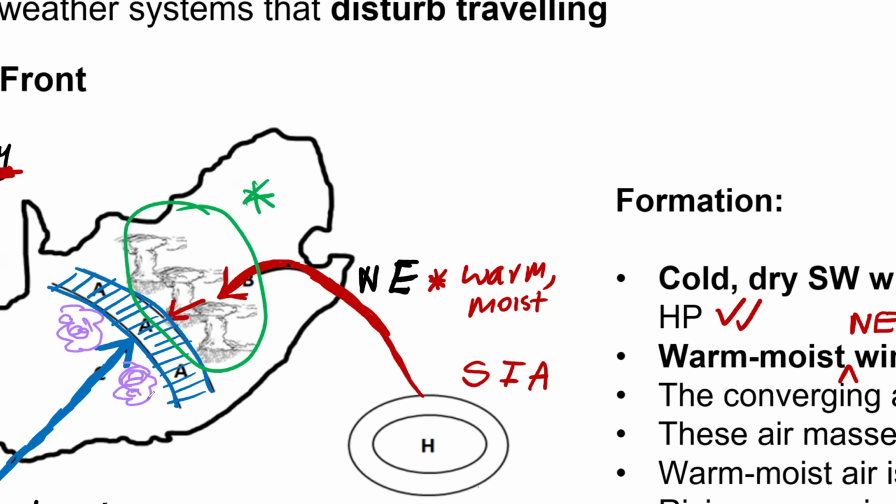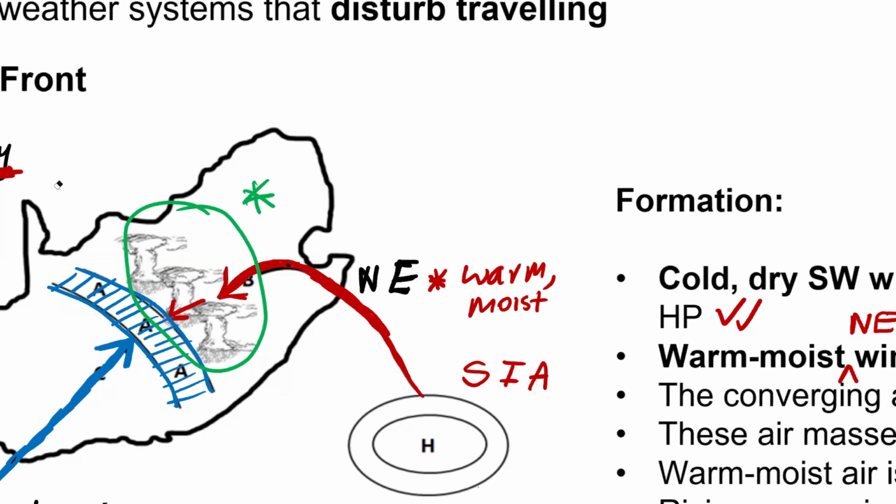Because the air that is coming from the South Indian anticyclone is warm and moist, and the warm moist air doesn't get mixed with the cold air from the other side, it just forms cumulonimbus clouds from the other side, east. Yes, so the cumulonimbus clouds, we're going to have them on the place where we've got the warm moist air.